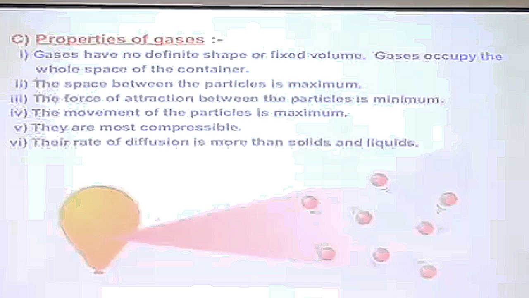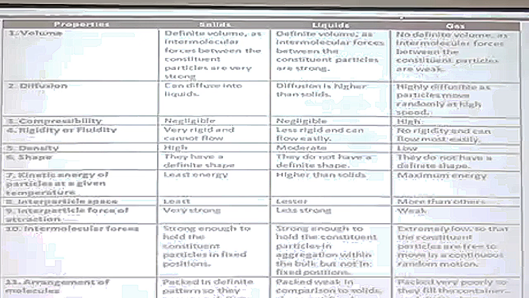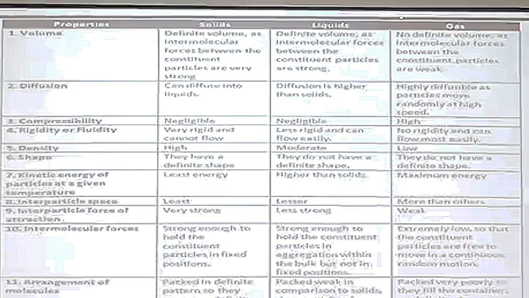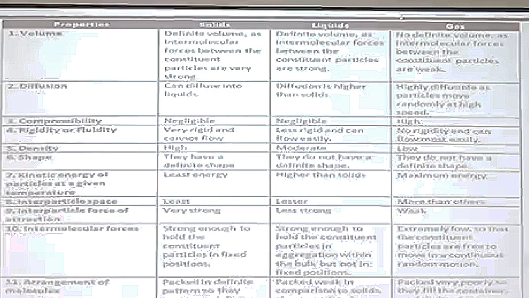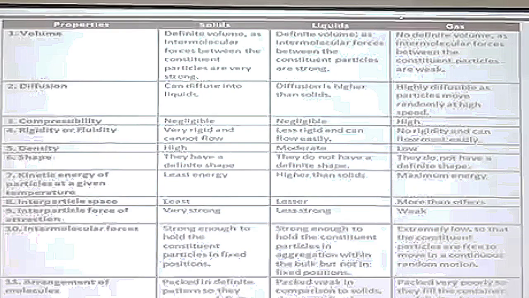This way we can compare the properties of all three states of matter. You can see this tabular form where we can compare solids, liquids and gases. As I said, in case of solids there is a definite volume and a definite shape. In case of liquids, it's a definite volume but no definite shape. In case of gases, there is neither a definite shape nor a definite volume. Now, compressibility: solids have negligible compressibility, liquids also have very little or practically no compressibility, whereas gases have high compressibility.